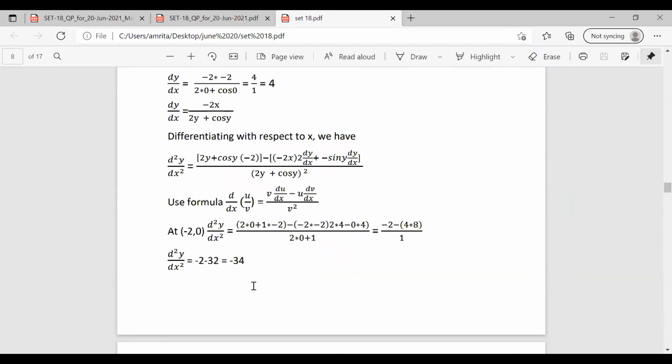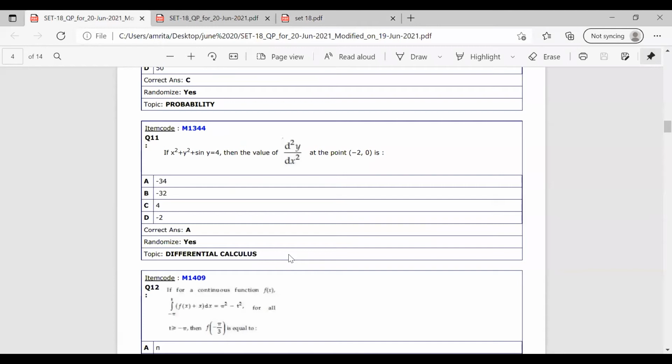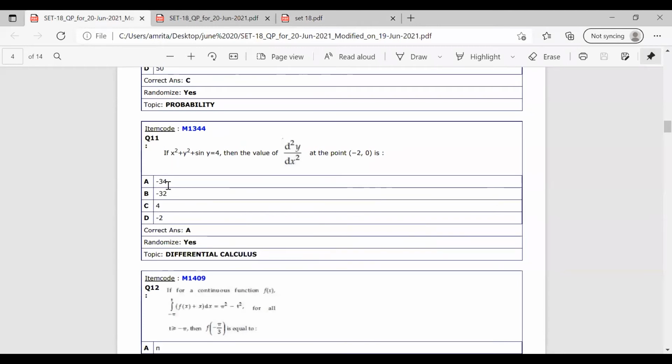In the question, it is asked to find the value of d square y by dx square at the point minus 2, 0, at the point x equal to minus 2 and y equal to 0. So we have the value as minus 2 minus 32, which is equal to minus 34. Now checking among the options, we have the correct answer as option A, that is minus 34. So for question number 11, the option is minus 34.